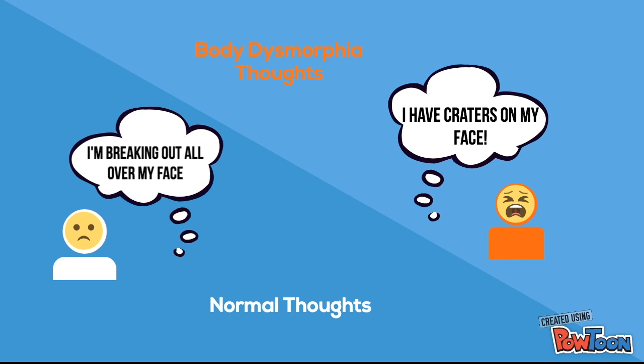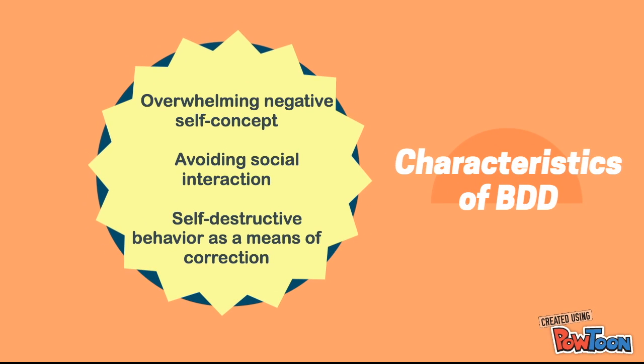With this disorder, concern over appearance becomes excessive, disproportionate, and obsessive. Someone with BDD will spend long amounts of time thinking about the flaws that they have singled out. Individuals with BDD typically have an overwhelmingly negative self-concept. As a result, they will avoid social interactions and may even stay home to avoid their flaws being seen by others. Some may even think of themselves as being too ugly to deserve friends.